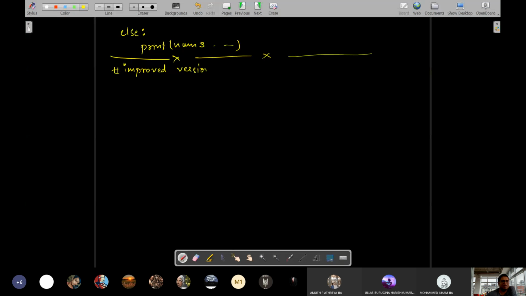Improved version. We'll write num1, ask value from the user, num2, ask value from the user, num3, ask value from the user. Three variables you have created with these. Sorry, I made a mistake, there should not be any space. Num3.